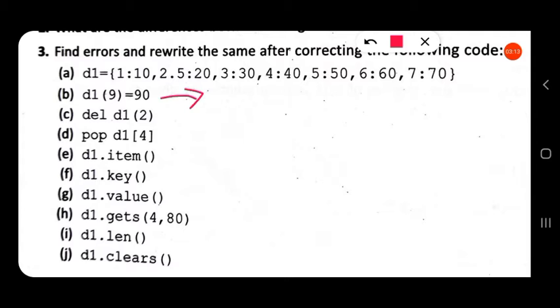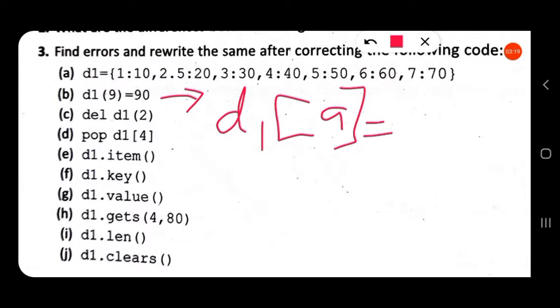It should be corrected as D1 square bracket 9 is equal to 90. Then only 9 colon 90 will be inserted into the dictionary.